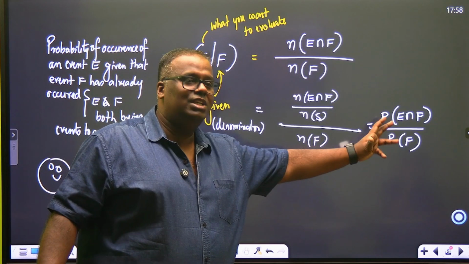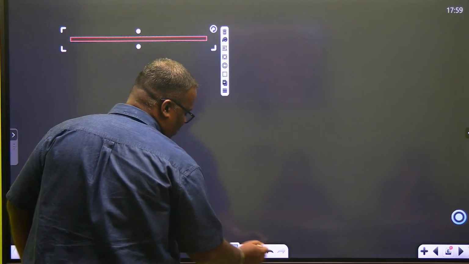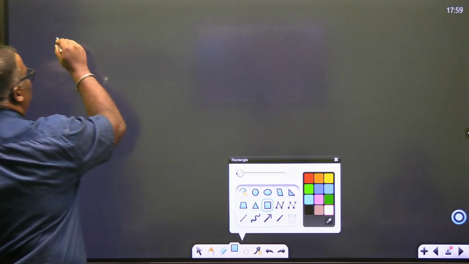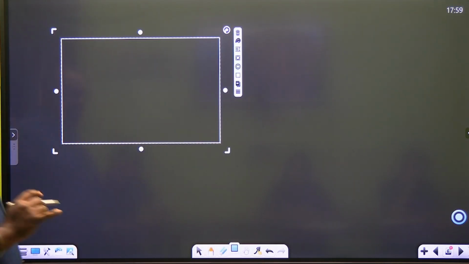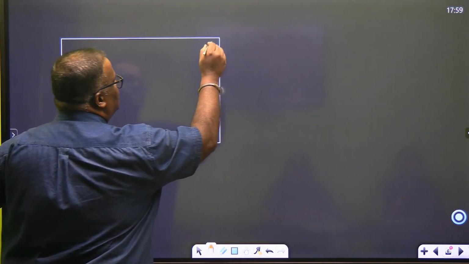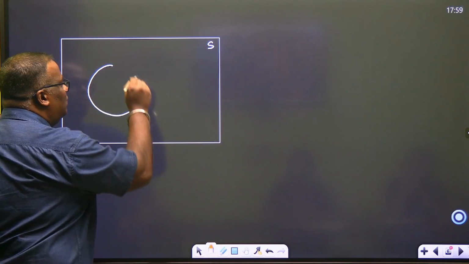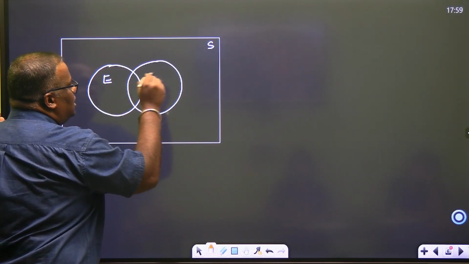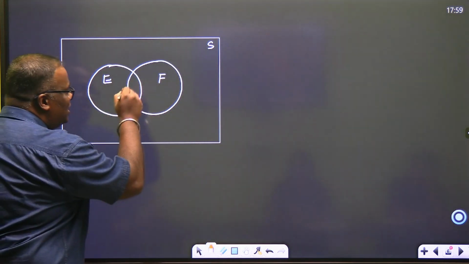Now, how to see this in a much easier way? Let's try and see. This whole thing is not there in the CBSE or NCERT textbook, but your job becomes so easy now. Just see, same Venn diagram, right? And this is my sample space S. Out of this sample space, I have two events, E and F. Children, is this clear or not? E and F. What is this section?